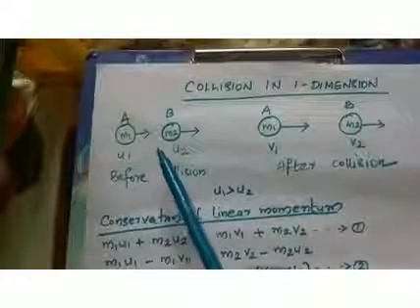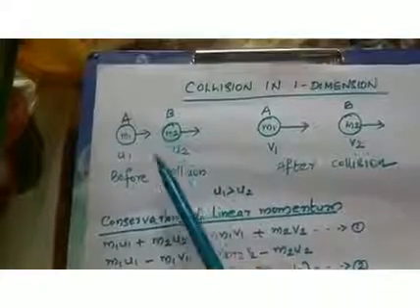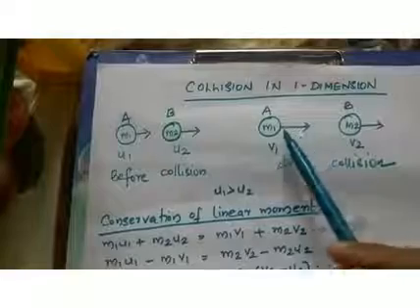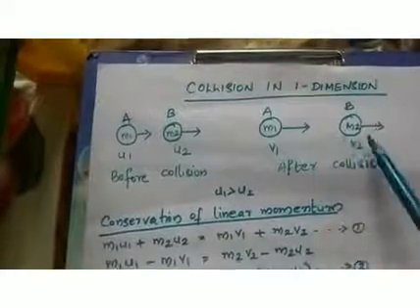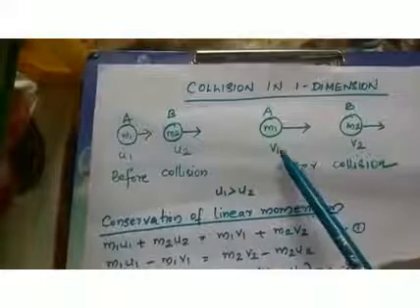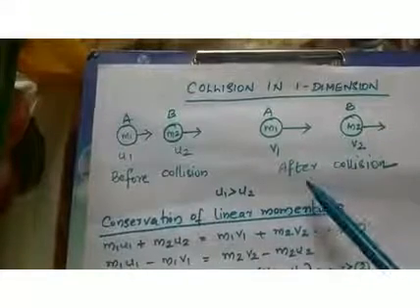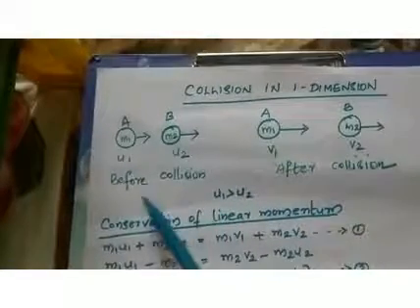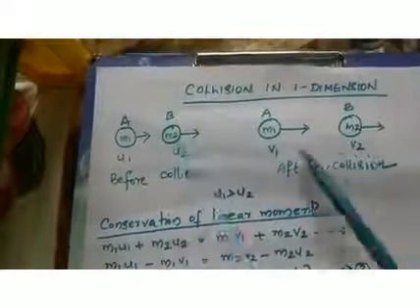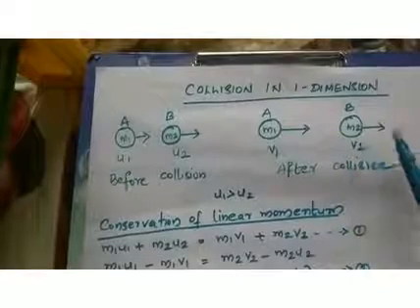So after some time A and B collide. After collision, A and B move along the same straight line but with different velocities. So v1 and v2 are the velocities of objects A and B after collision. So this is the case before collision and this is the case after collision.